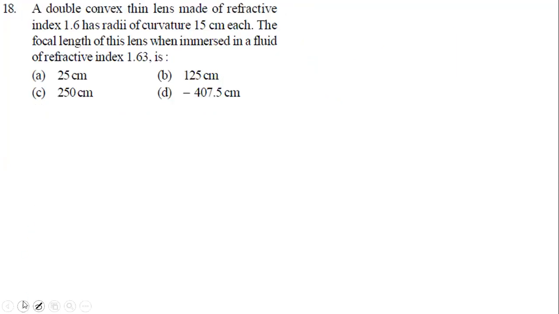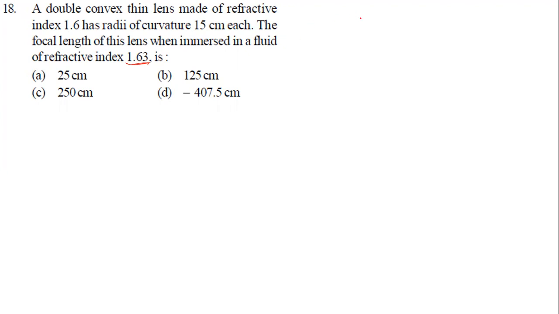Okay, yes, and have a look at the next question now. A double convex thin lens made of refractive index 1.6, radii of curvature 15 centimeter each. The focal length of the lens is asked when it is immersed in a fluid of refractive index 1.63. Then see here, there are tricks to solve the questions. Especially in this question, a trick is there. If you have taken any material whose refractive index is given, and you insert it in some other medium whose refractive index is greater than that, then the lens behaves the opposite way.